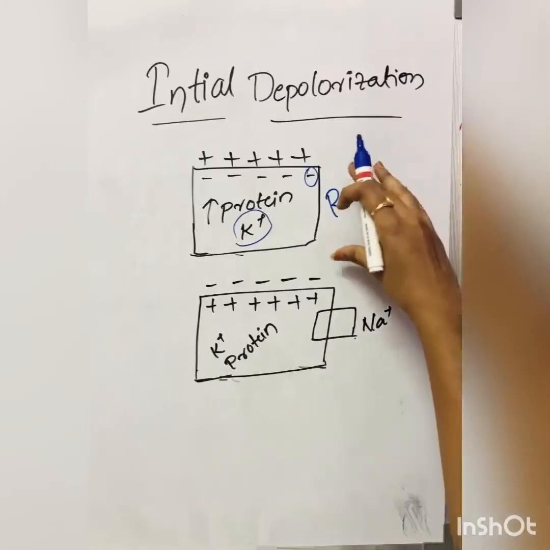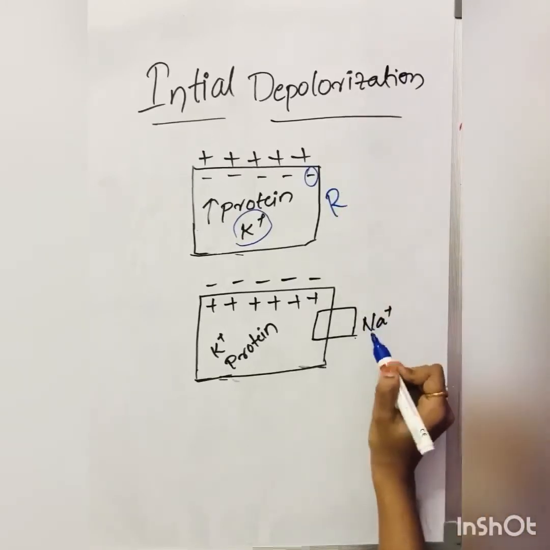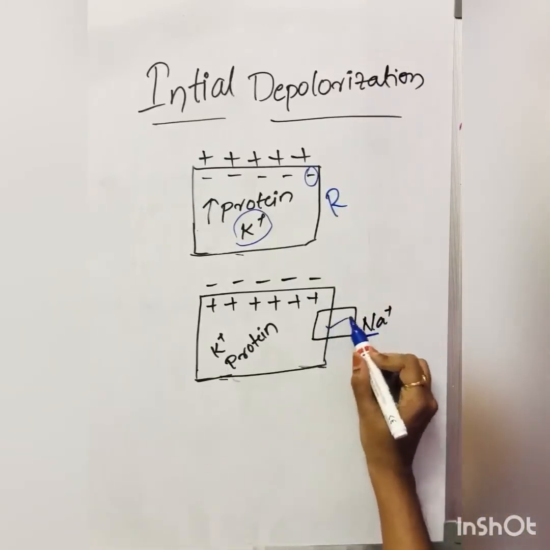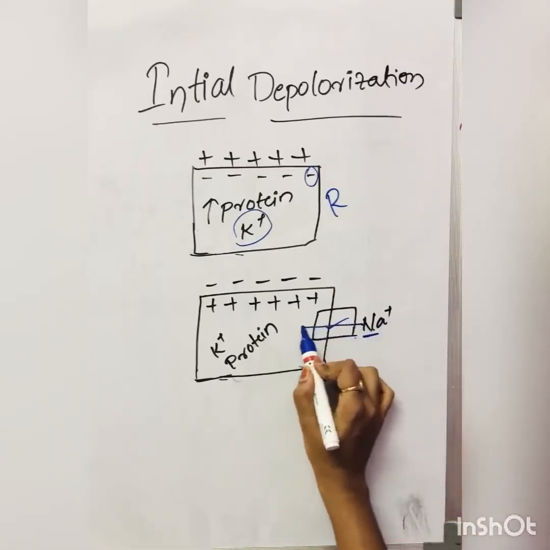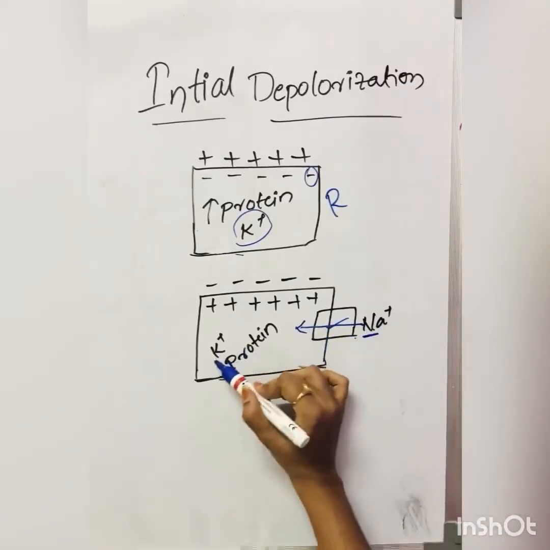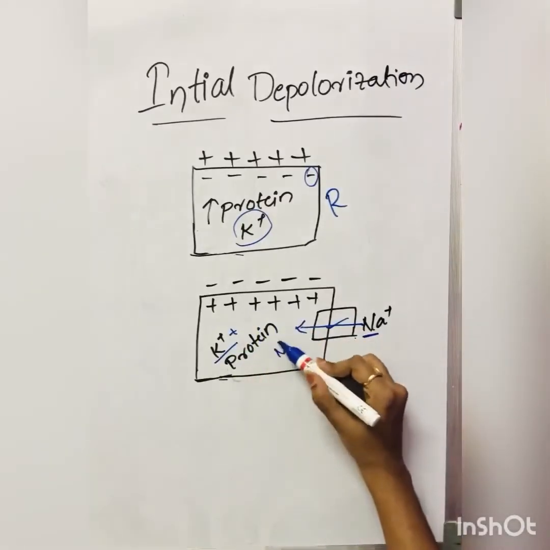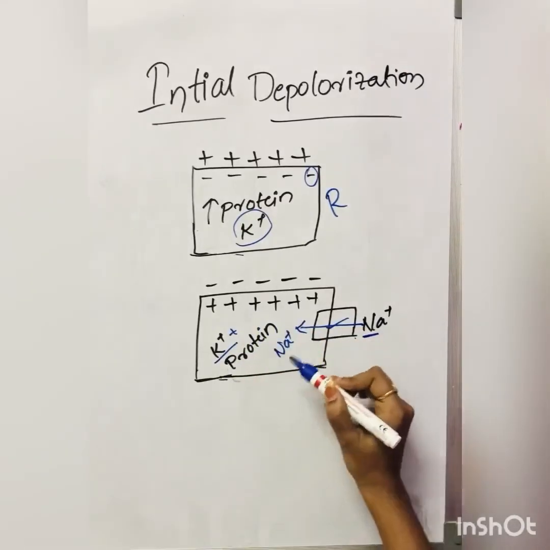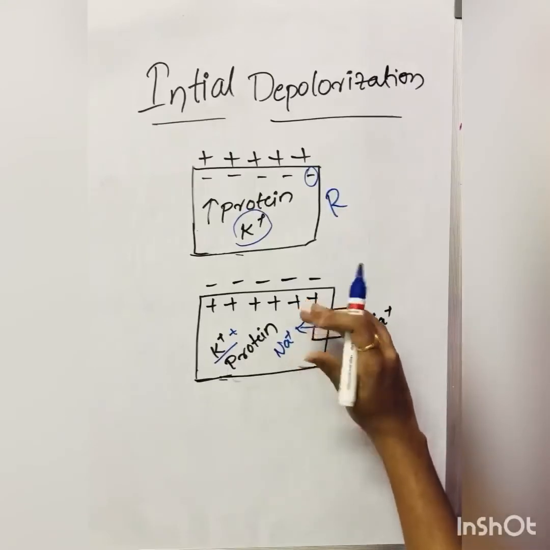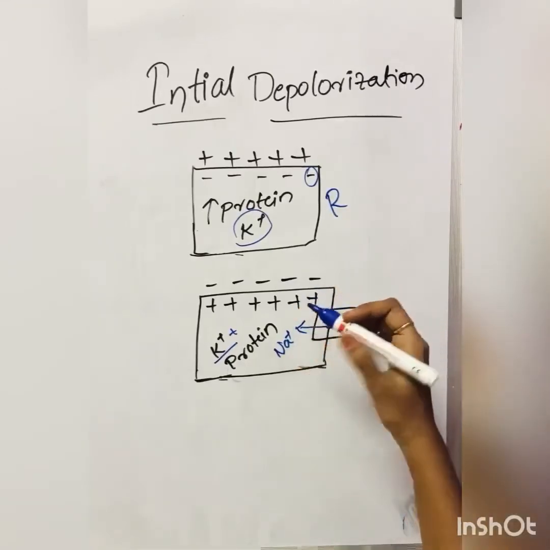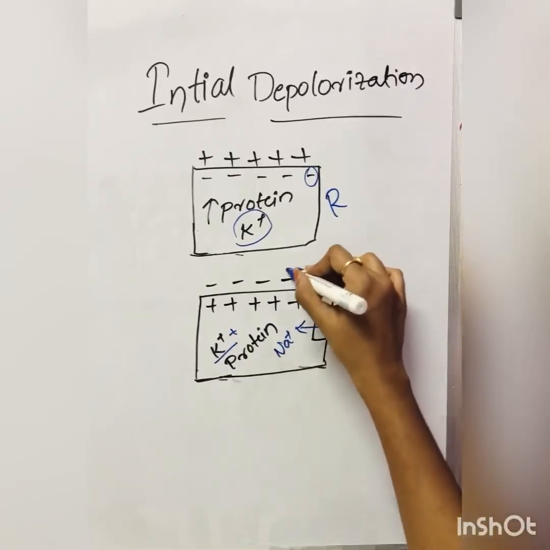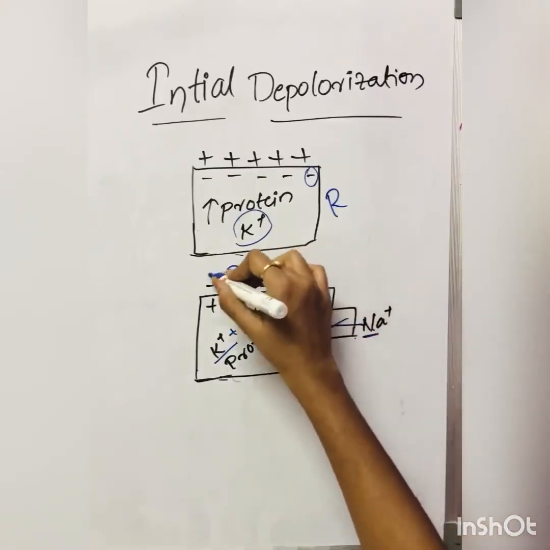Then when it gets a stimulus, the sodium channels open. Sodium enters into the cell along with K plus. K plus is also a positive charge, and sodium is also a positive charge. Inside the cell, the positive charge is increased. Outside, there will be the negative charge.